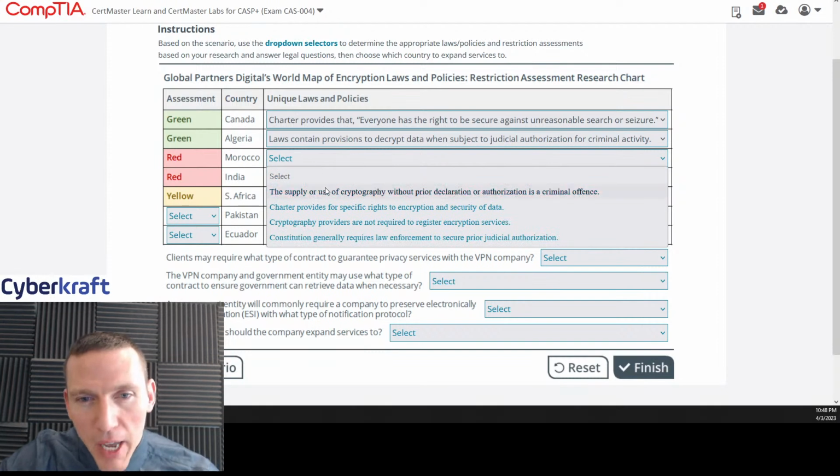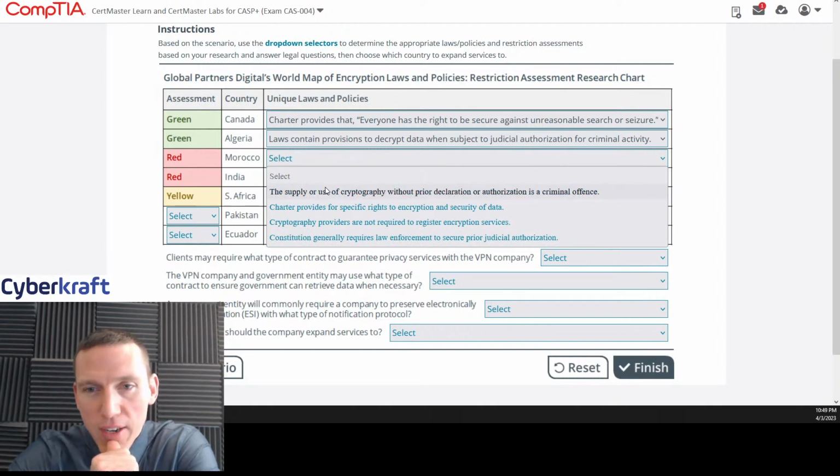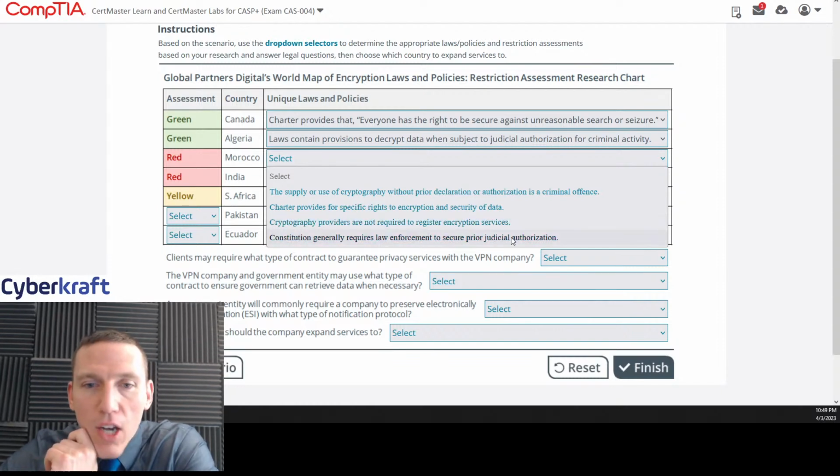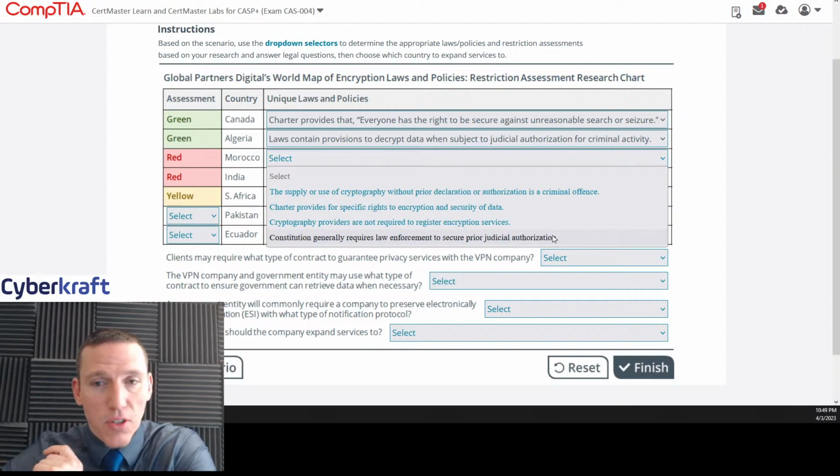Morocco. The supplier use of cryptography without prior declaration or authorization is a criminal offense. Now that sounds pretty restrictive. Charter provides for specific rights to encryption and security of data. That's pretty vague. Cryptography providers are not required to register encryption services. Now that would be something I would see in a green assessment, I would think. Constitution generally requires law enforcement to secure prior judicial authorization. That's also something I would see in green. So this one doesn't really make sense to me, so let's go with the first one.